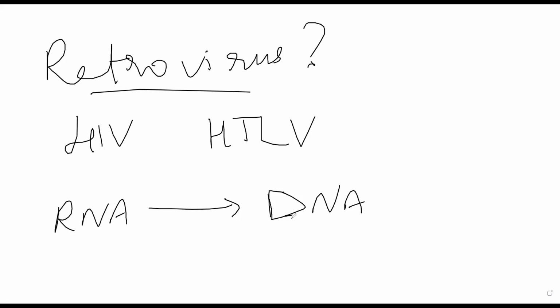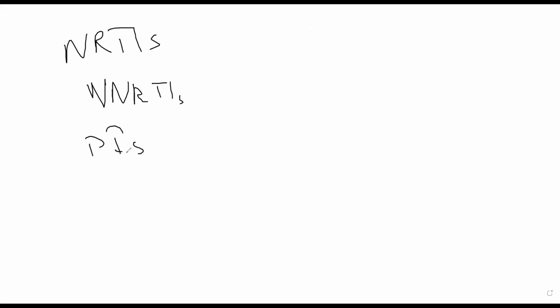All right. So what are the three classes that come under antiretrovirals? They are NRTIs, NNRTIs, and PIs, right? What are these? Nucleoside reverse transcriptase inhibitors.